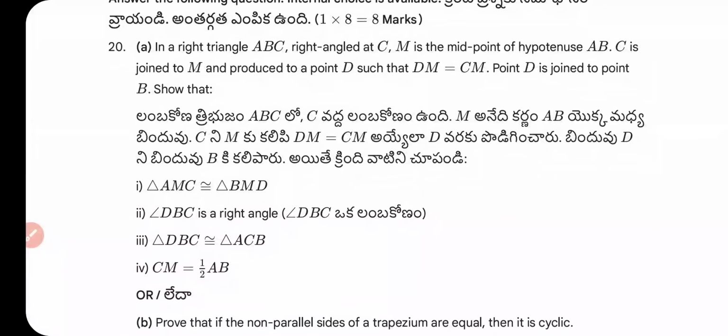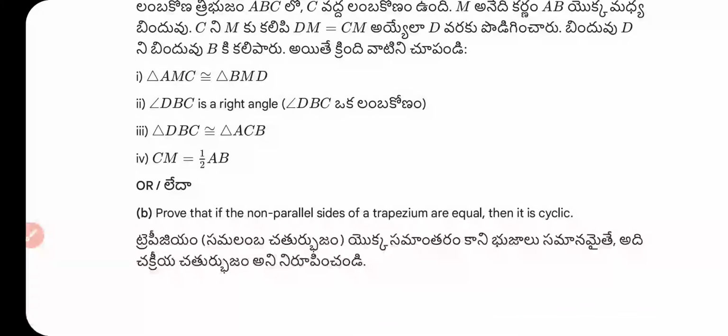Point D is joined to point B. Show that: triangle AMC is congruent to triangle BMD, angle DBC is a right angle, triangle DBC is congruent to triangle ACB, and CM equal to half AB. And part B of the question: prove that if the non-parallel sides of a trapezium are equal, then it is cyclic.